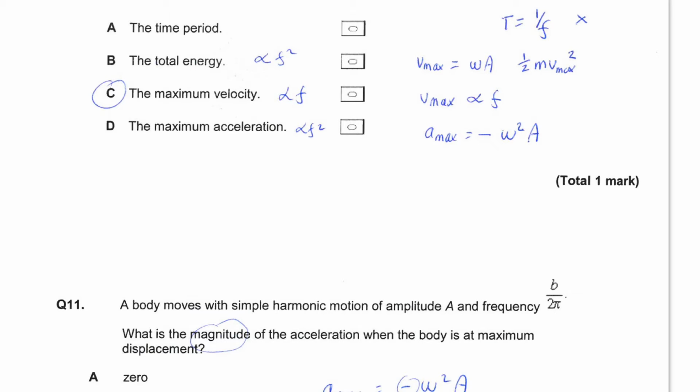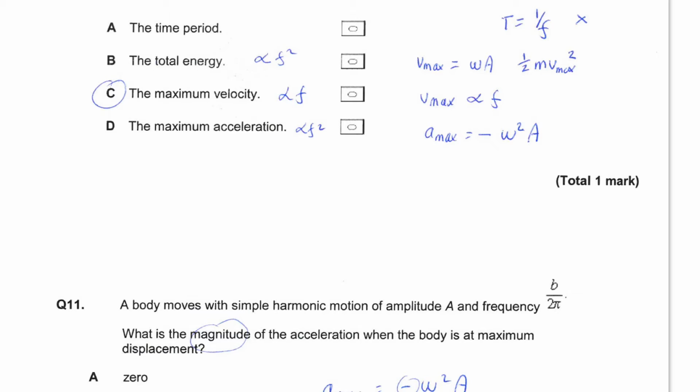Periodic motion, questions 10, 11 and 12. Question 10. The frequency of a body moving with simple harmonic motion is doubled. If the amplitude remains the same, which of the following is also doubled?